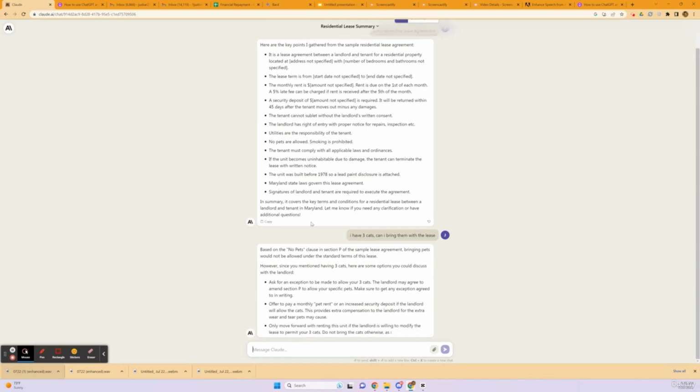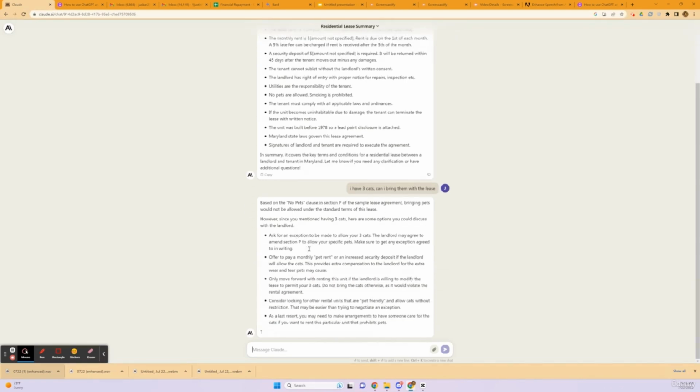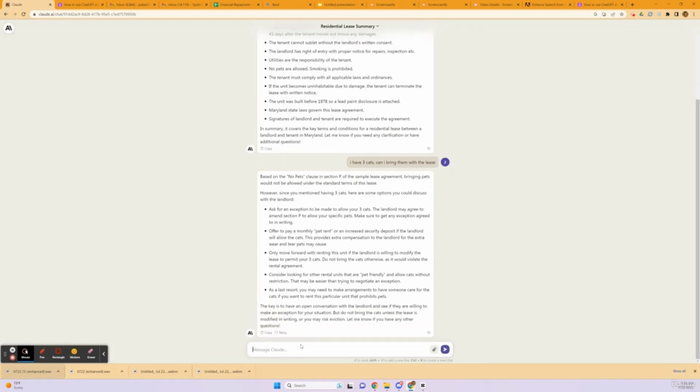So now it's saying that the lease agreement says no pets, therefore we can't do that. However, it's giving suggestions on what we can do to get our 3 cats in. I really like my 3 cats, so I'm not sure if this lease agreement is going to work. So let's go ahead and ask, what are the terms of breaking this lease?